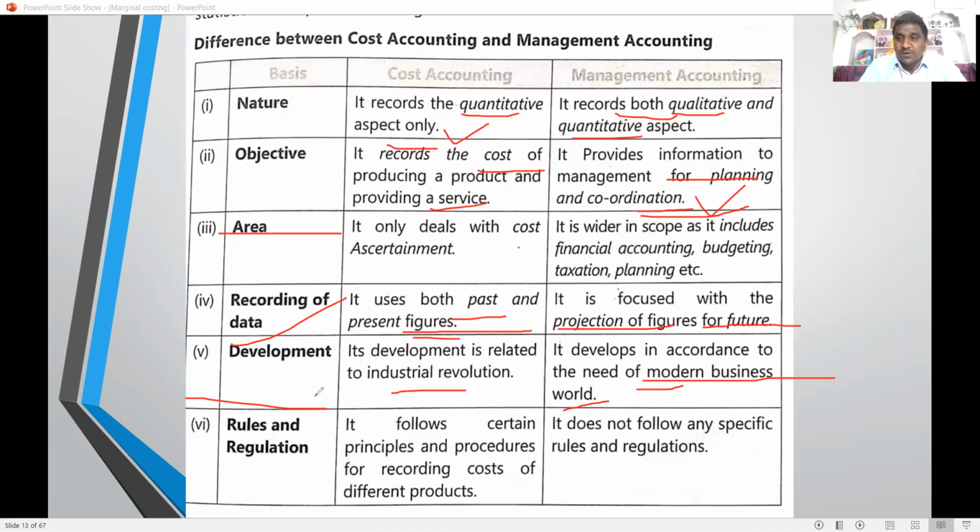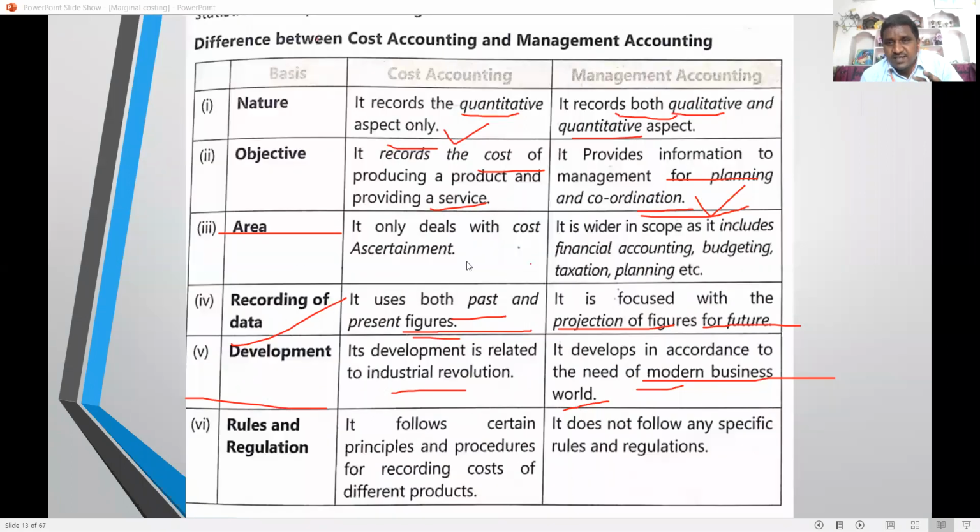Cost accounting deals with the past and future, but management accounting is a completely futuristic approach. Next, cost accounting emphasizes how much cost for a product and how much cost for a service, but management accounting is helpful to the management for planning and coordination. So these are the major differences between cost accounting and management accounting. Next one.